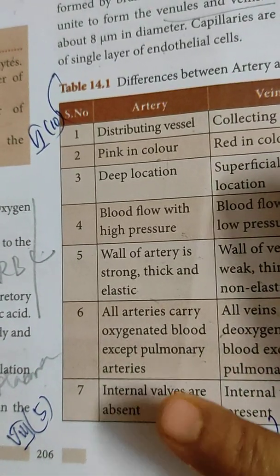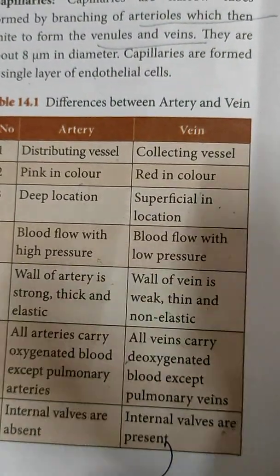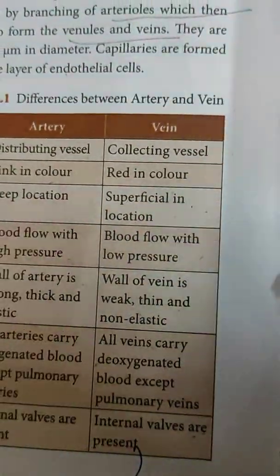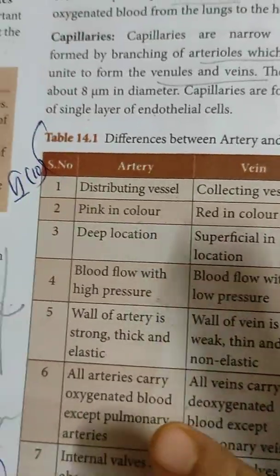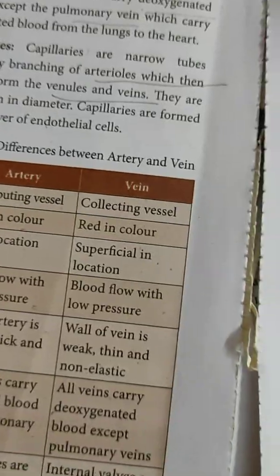Valves are absent in arteries, valves are present in veins. These 2 points only are to be written. The others are location, function, and so on. So structurally, only the 5th and 7th points are to be written.